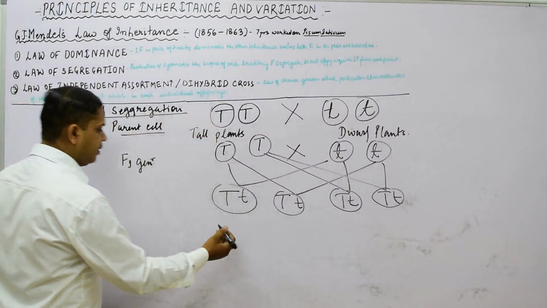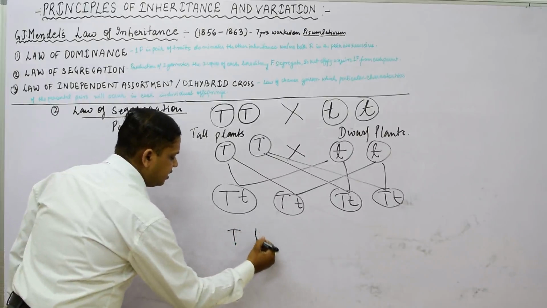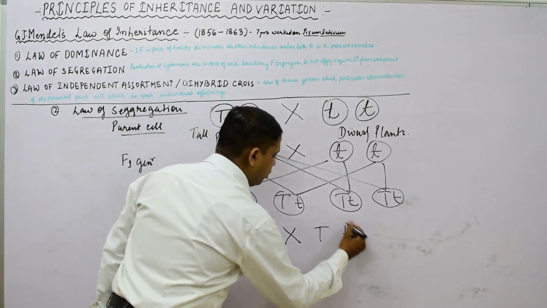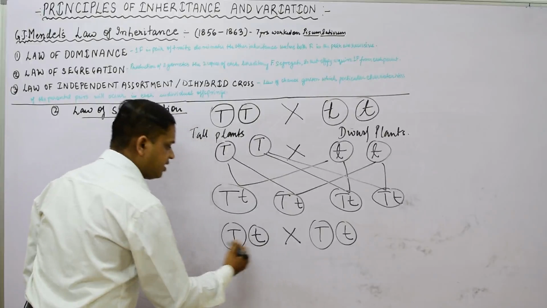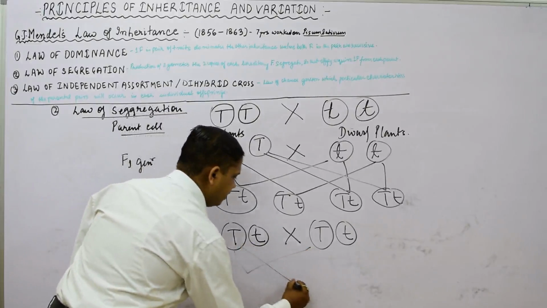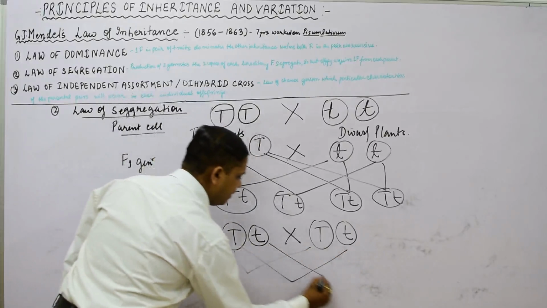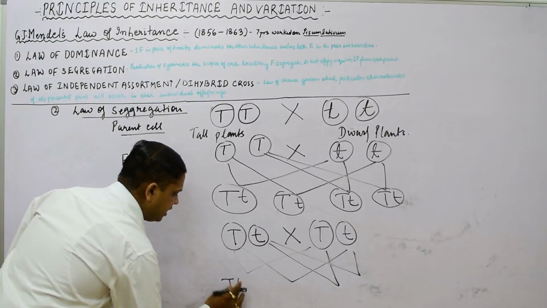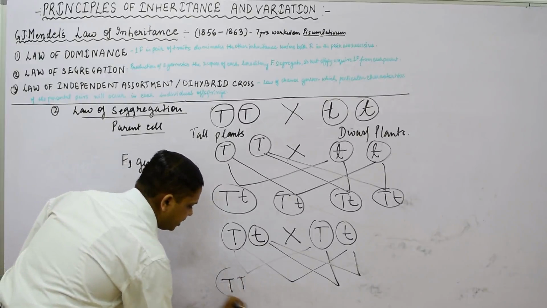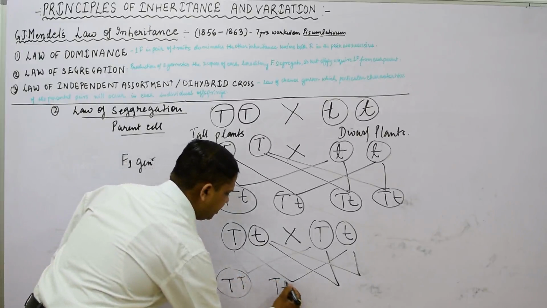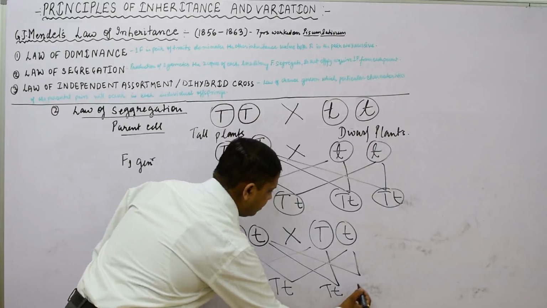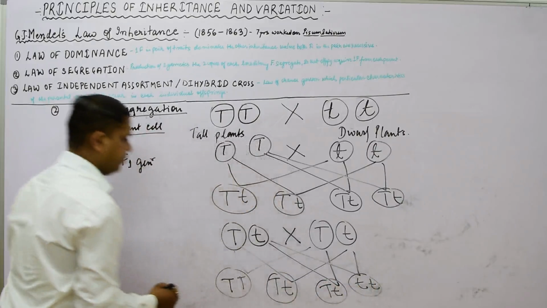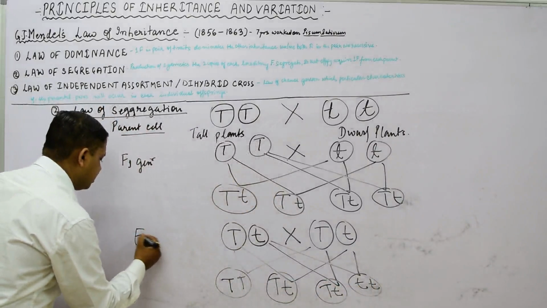Now we will see the second part. Capital T, small t gets crossed with capital T and small t. In this daughter cell cross you will identify the gametes production with the help of a flow chart. Here, first gamete formation is capital T, capital T. Second is capital T, small t, then capital T and small t, then small t, small t. These are the four gametes formed in the case of the F2 generation.